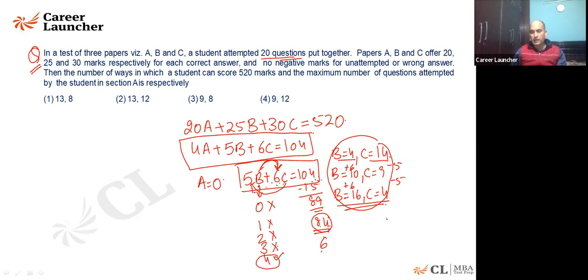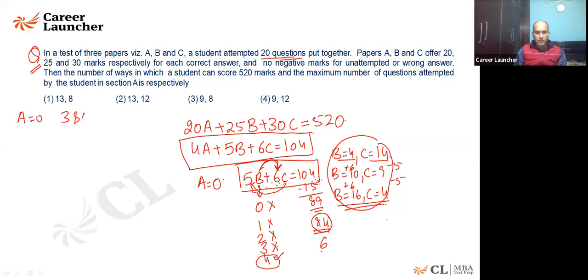I cannot further decrease it by 5 because if you do, you will get -1. That's why I will stop at C is equal to 4. Fine. Now at A is equal to 0, I'm going to get how many? 3 solutions are coming there. Fine. Let's put A is equal to the next value of A, which will come out to be 1.